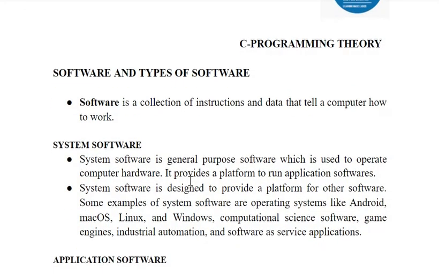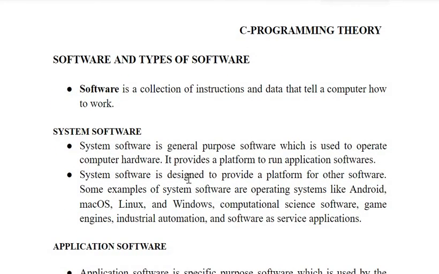Going to the system software portion. System software is general purpose software that is used to operate the hardware. In order to operate a laptop you need an operating system. Such software is called system software.